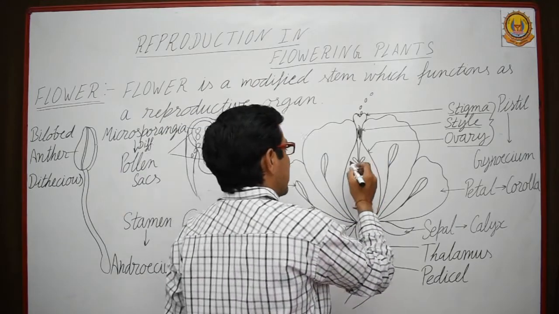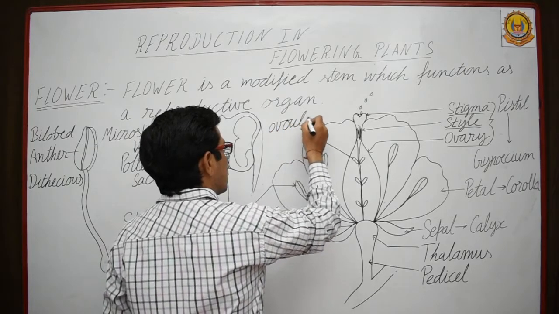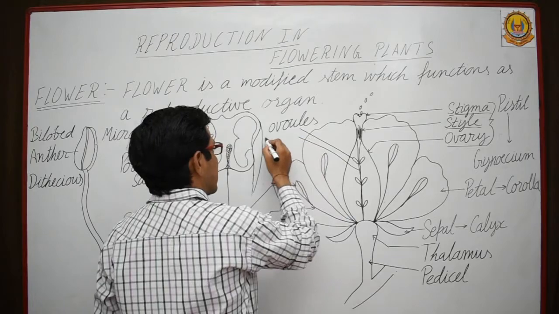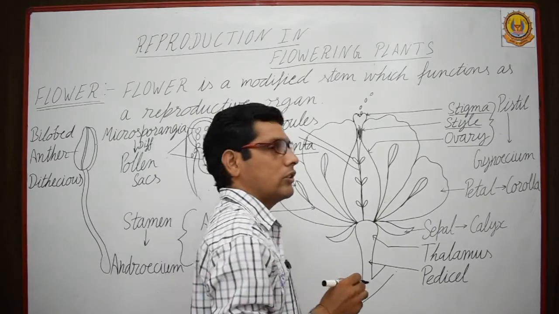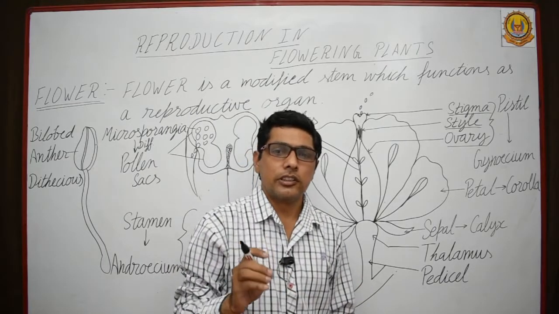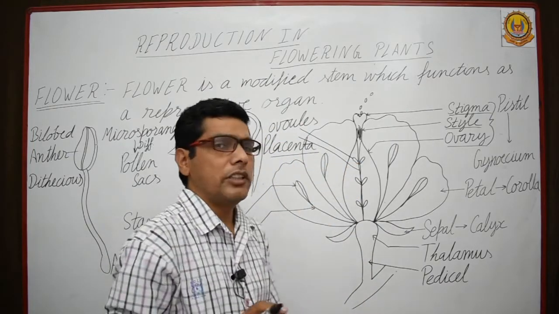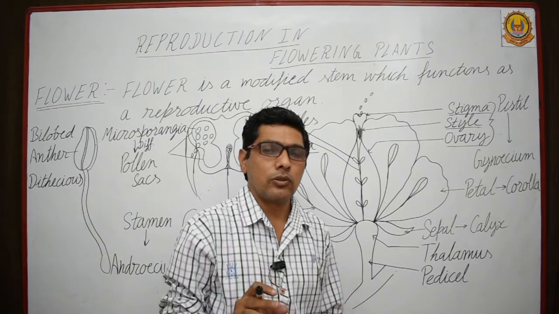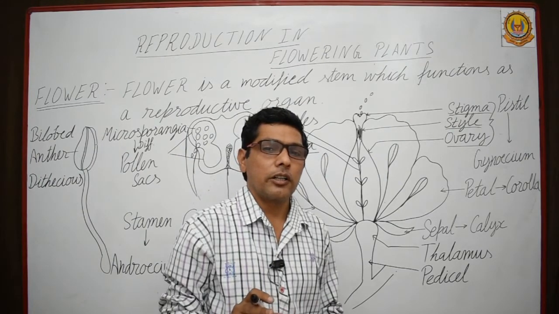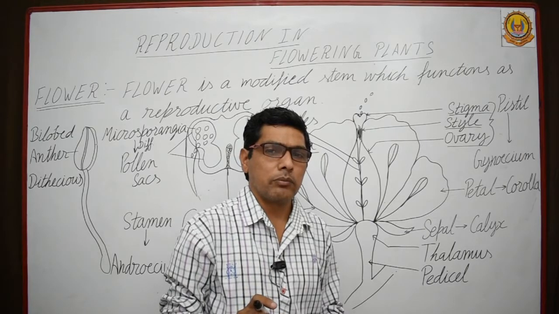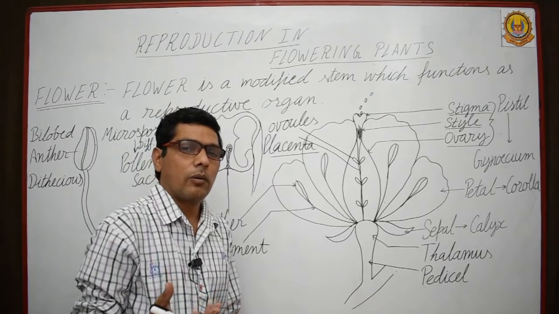Ovary contains ovules and the placenta. Ovules after fertilization will convert into seeds, and the placenta provides nutrition to the seeds. The number of seeds also varies in an ovary. In a fruit it may be one, as in the case of mango, Mangifera indica, or the number may be 1000, as in the case of pomegranate, papaya, guava, etc.